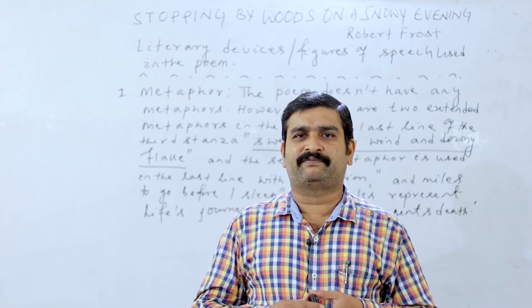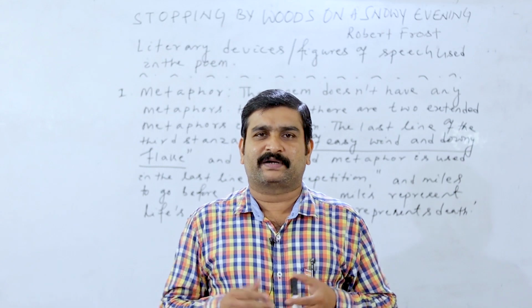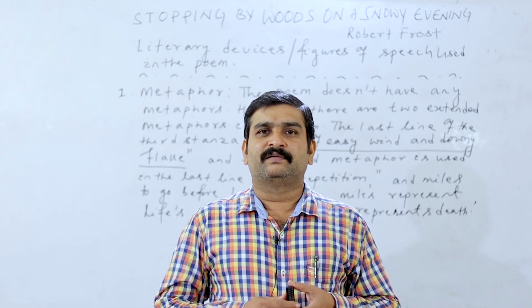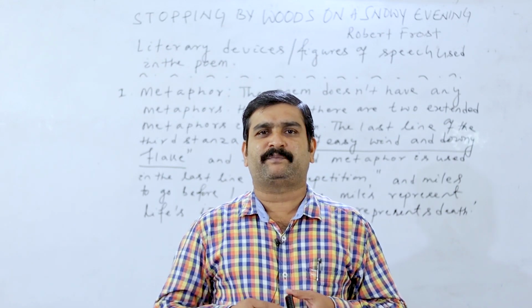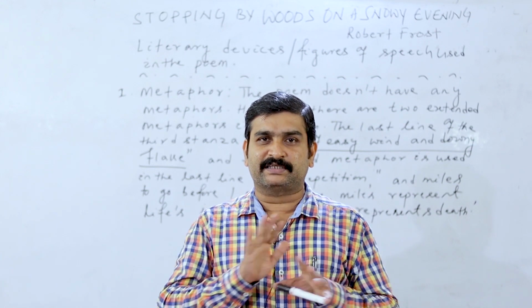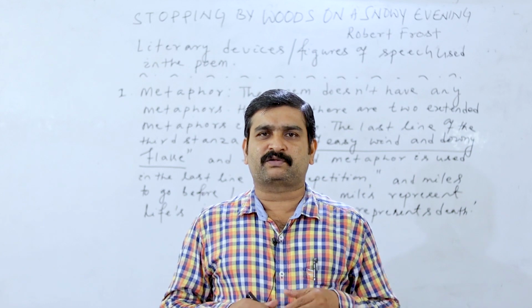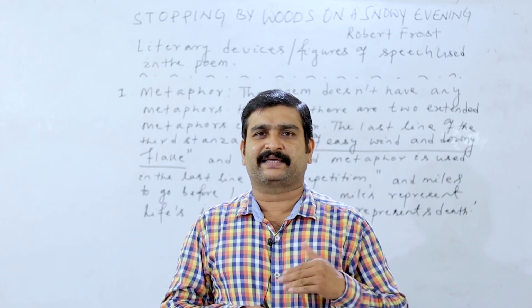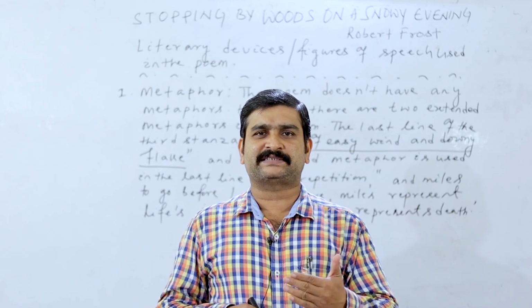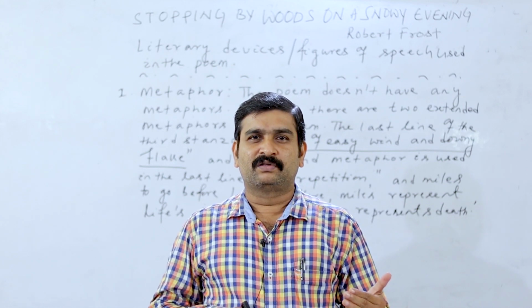First, metaphor. But for your information, what is a metaphor? You may ask me. Metaphor is a far-fetched comparison. There is no simile in this poem. What is a simile? Simile is a comparison where we use as, like, etc. Example: her face is like a moon.